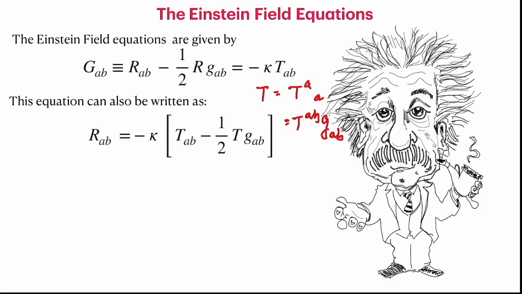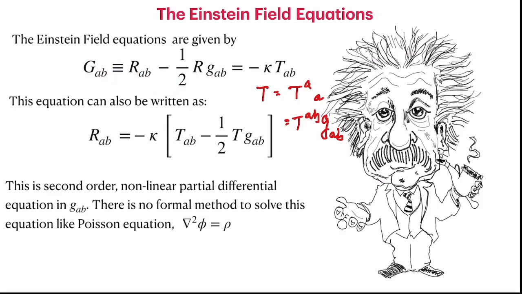So it is extremely useful, especially when we solve the vacuum field equation or source-free solution, where this term becomes 0 and you have simply R_AB is equal to 0, which is far more convenient than calculating one more step ahead and computing the Einstein tensor.